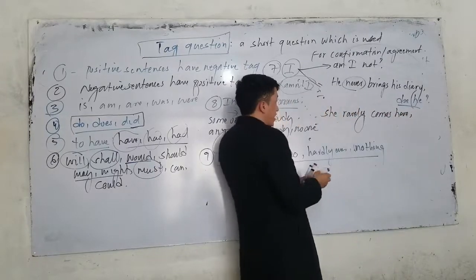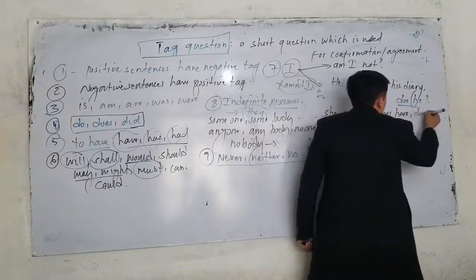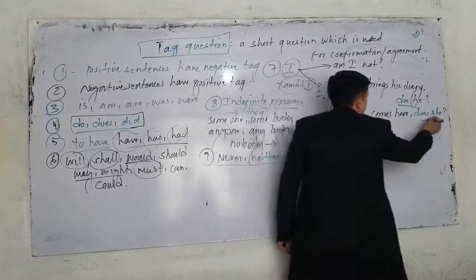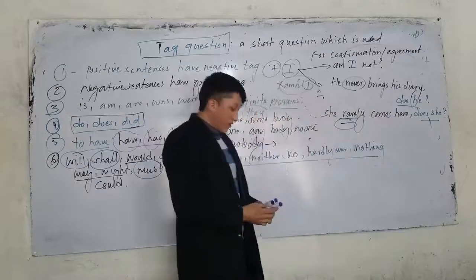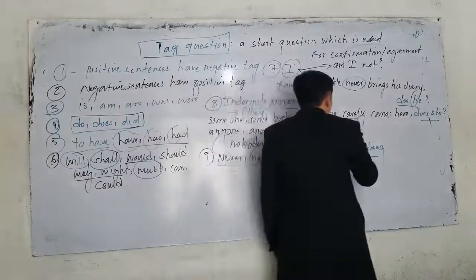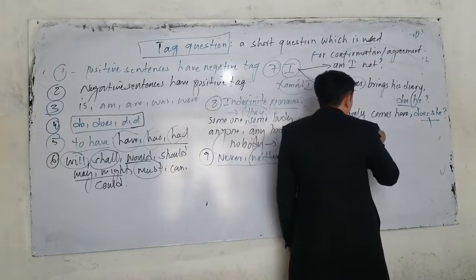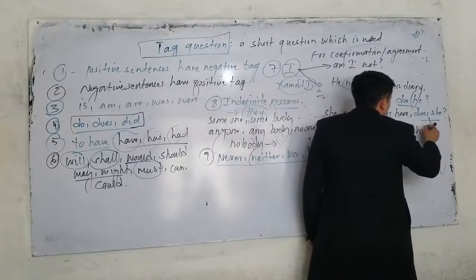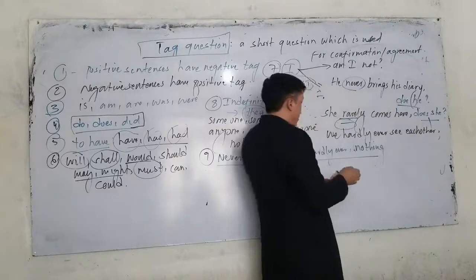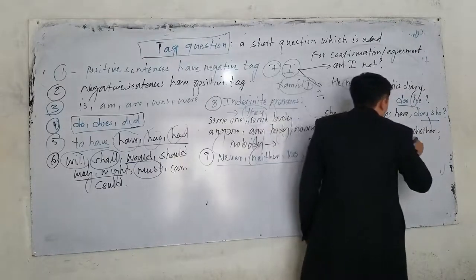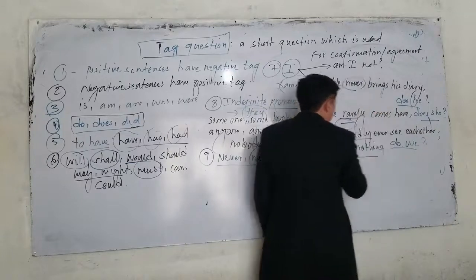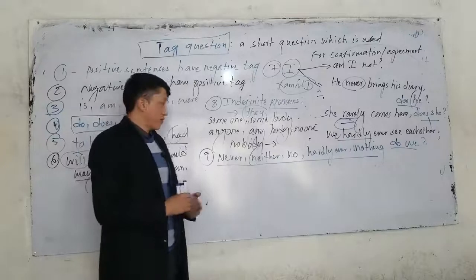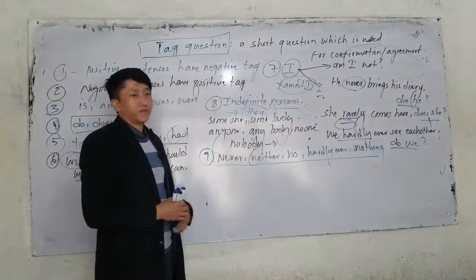The tag question: she rarely comes here. What do we say? Does she or doesn't she? Here, this is considered negative, and the tag should be positive. Or the next one, for example, we hardly ever see each other. What is the tag question? We hardly ever see each other. The tag question should be, do we or don't we? Why? Because it's considered what? Negative. So if we have these adverbs or these words in a sentence, they are considered what?